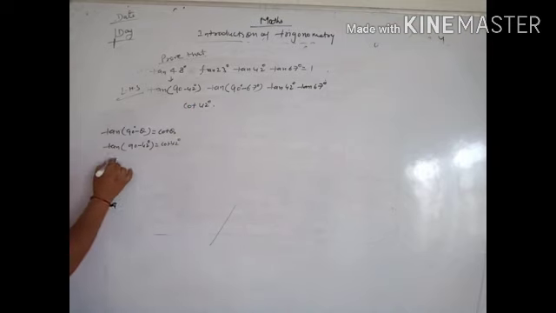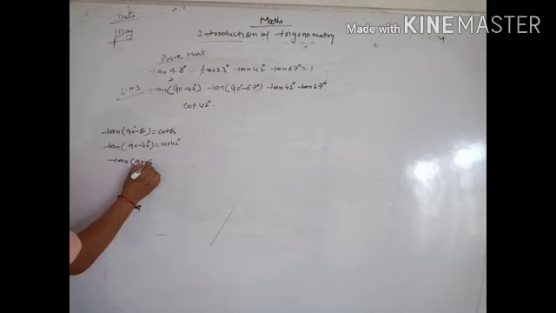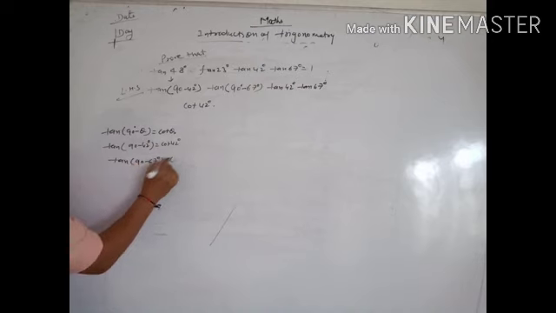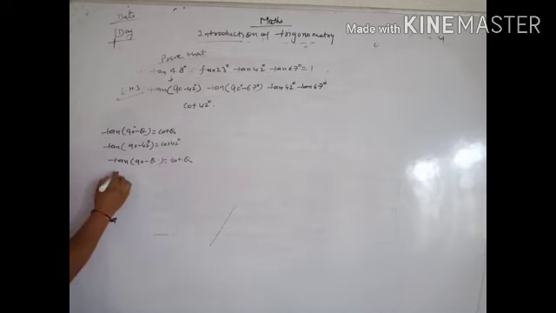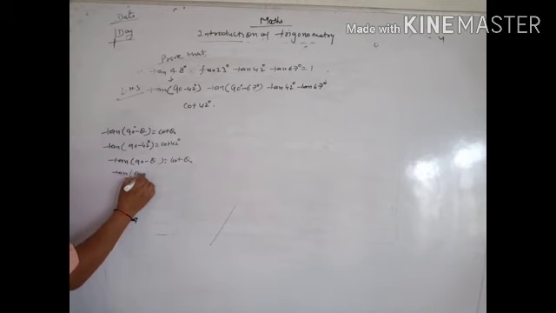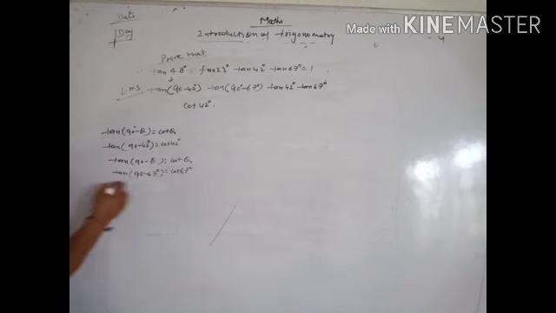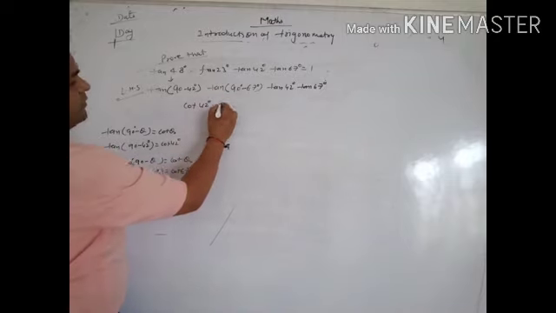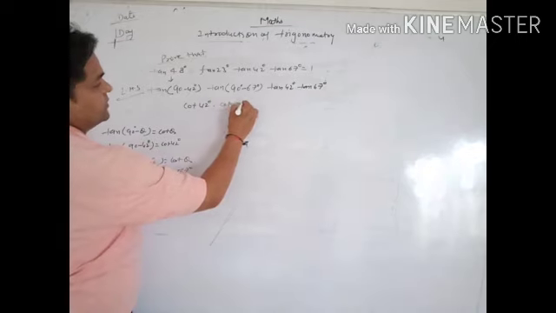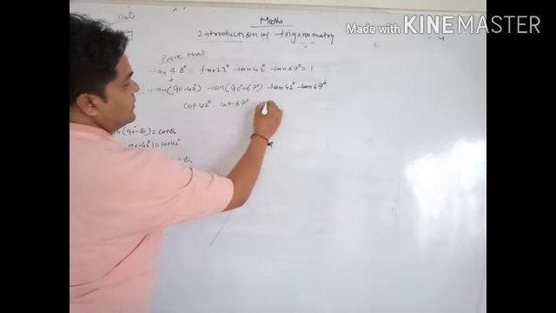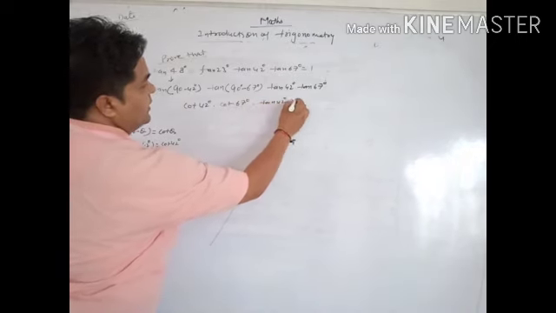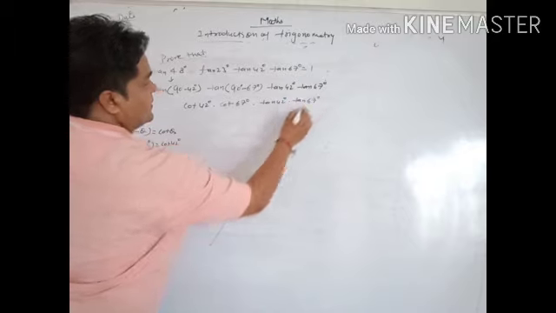Here, tan of 90 minus theta equals cot theta, and we write here tan of 90 minus 67 degree equal to cot 67 degree. Now we write in the place of it cot 42 degree and cot 67 degree.